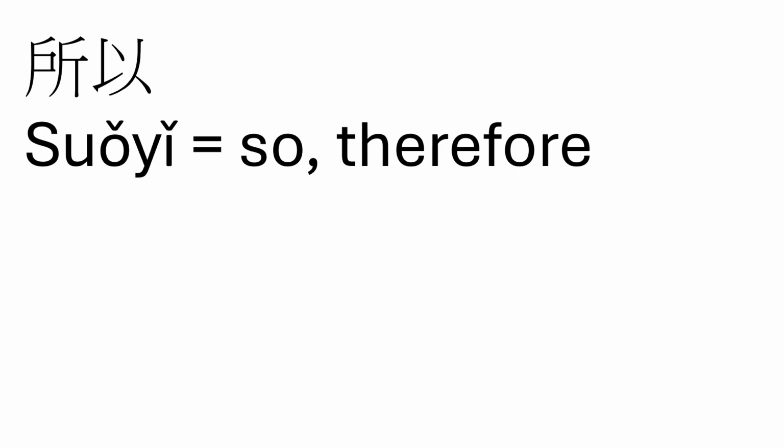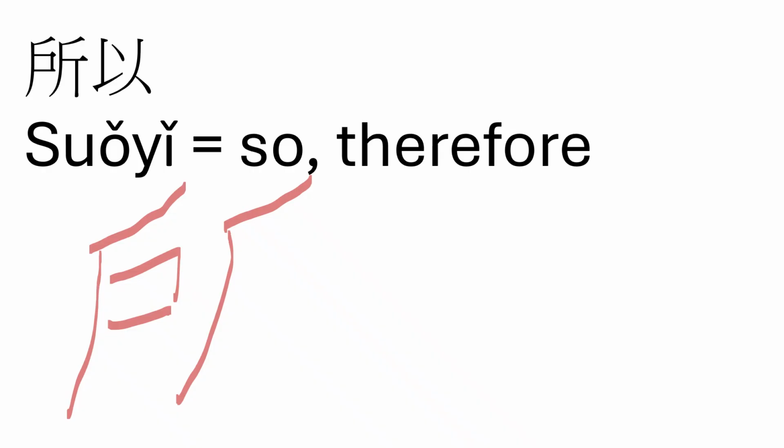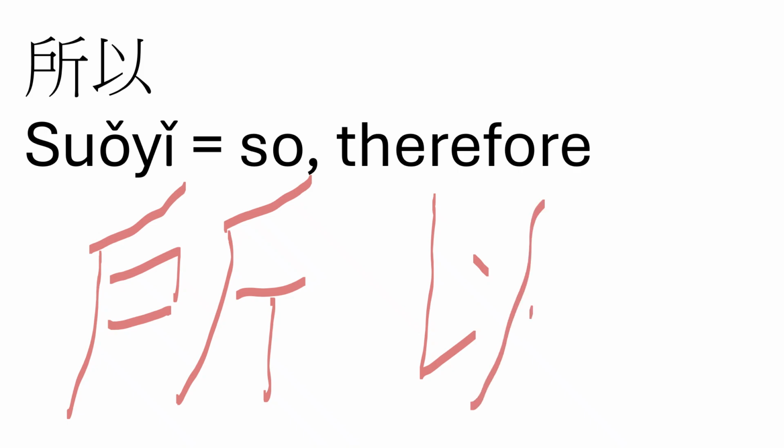To draw that 所, we're going to start up at the top and we go right to left. And then we finish that sort of shelter. And then we're going to draw our little flag. And again, we're going to start up at the top and we're going to go right to left. Finish that little shelter and draw the T. That's the 所. E starts on the left. That's one piece right there. Then we draw the little dot in the middle. And then we draw what looks kind of like an upside down Y on the right-hand side, or a person on the right-hand side. 所以, so, therefore.